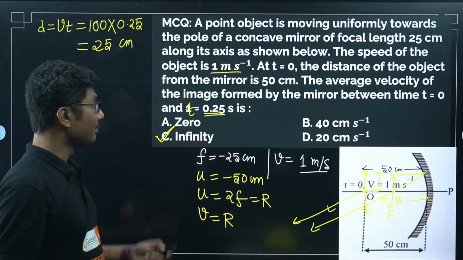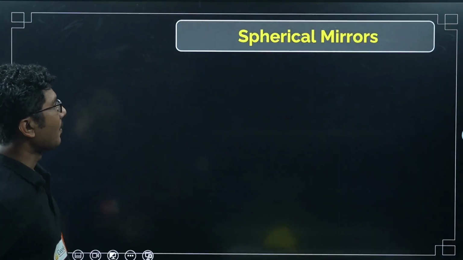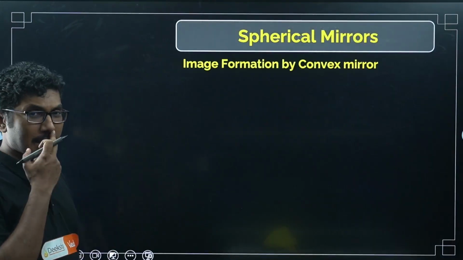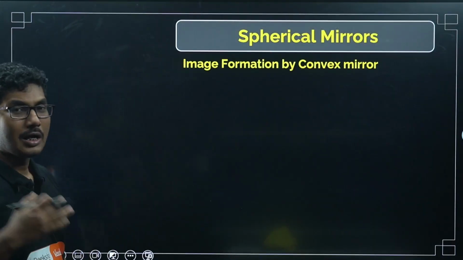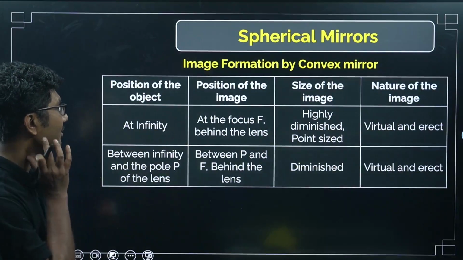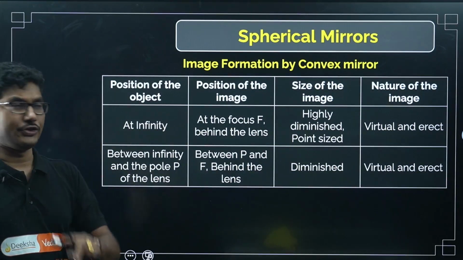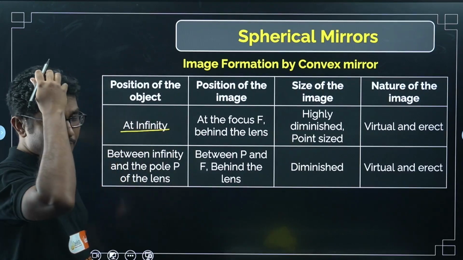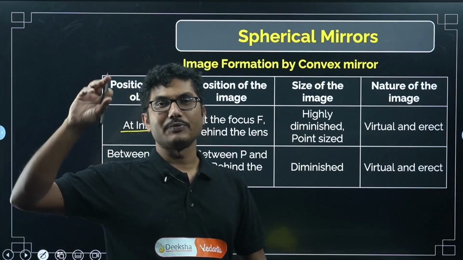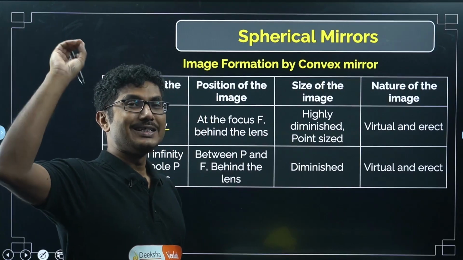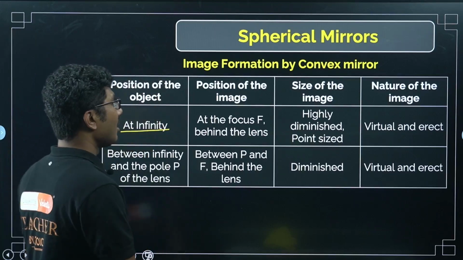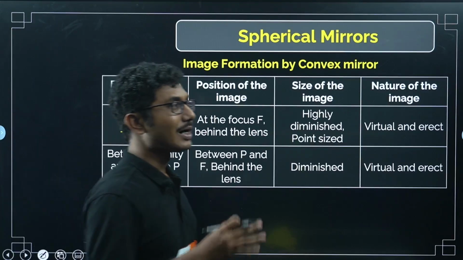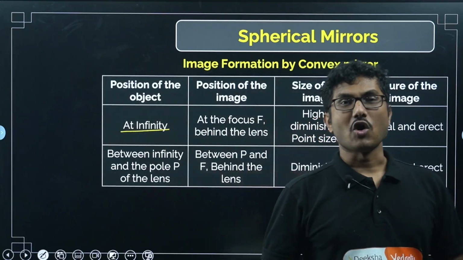Okay, simple. Now, image formation by a convex mirror. Let us look into the convex mirror first. What are all the positions? There are only two positions. First position is the object at infinity. If you keep the object at infinity, for example, if you are focusing a distant star or a very far object, what is the concept of infinity? Let us talk about that first.